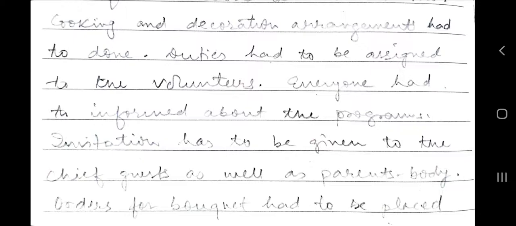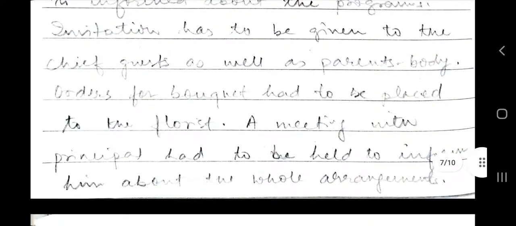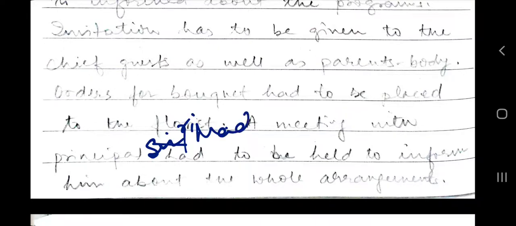Orders for bouquet had to be placed to the florist. Full stop. A meeting with principal ma'am or sir, because you are the student, na, principal sir or madam, had to be held to inform him about the whole arrangement. So you can write it of your own.